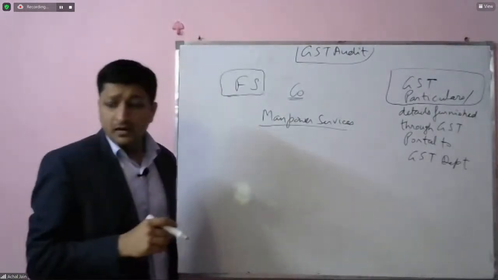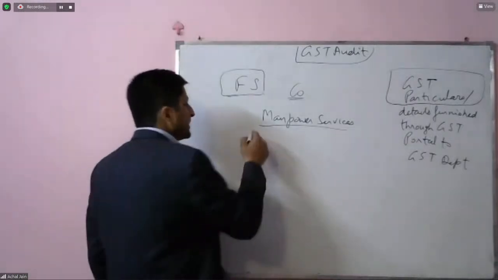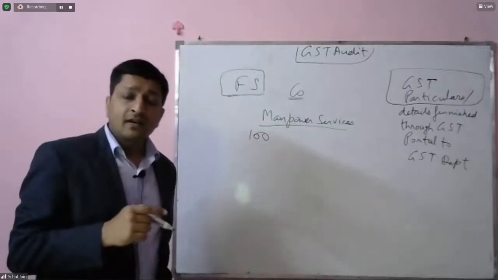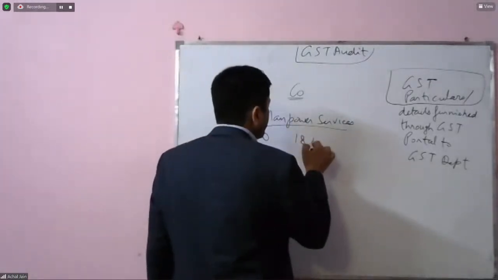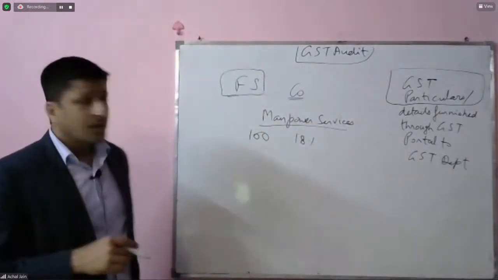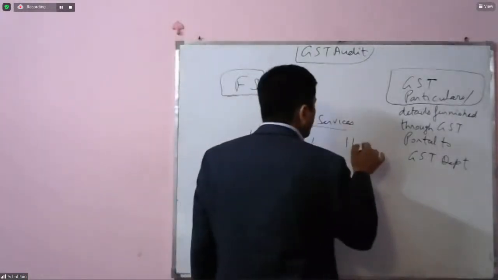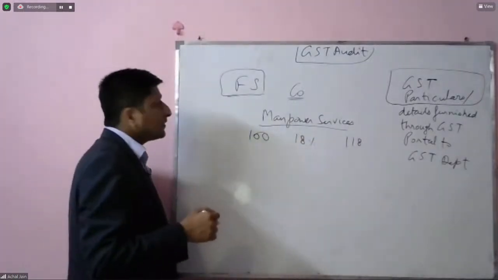Say for example, the service income, the sales of this company is 100 rupees. So it will charge 18% GST on this. And the customer would be required to pay 118. Correct?